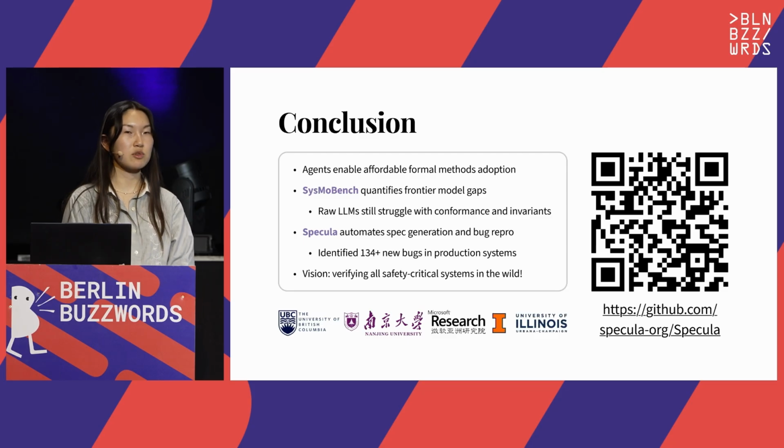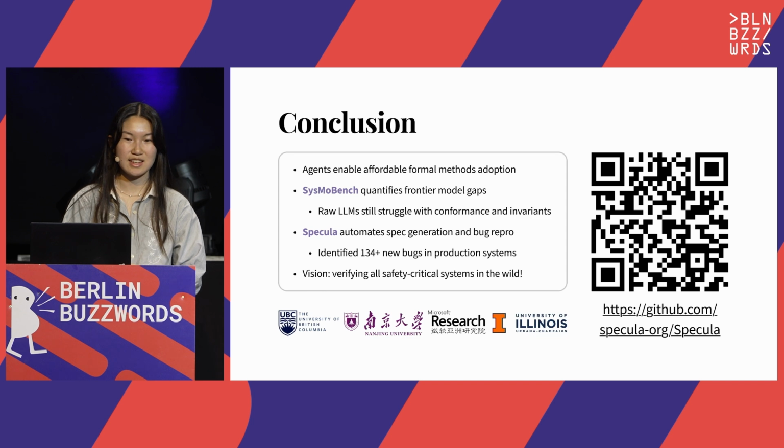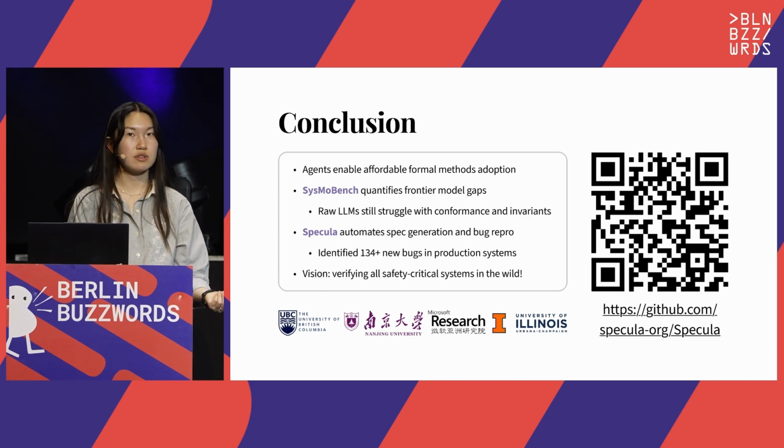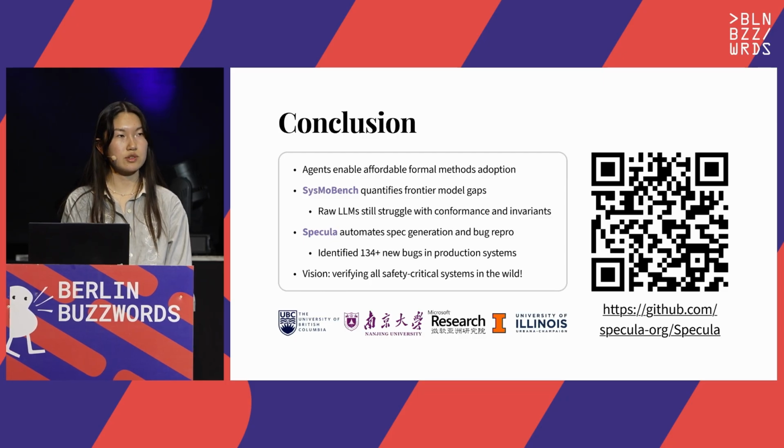It identifies more than 130 yet undiscovered bugs in real production systems. The bugs we found prove that the generated specs that Specula makes provide real value, and these promising results underscore that affordable formal methods adoption is now within reach.